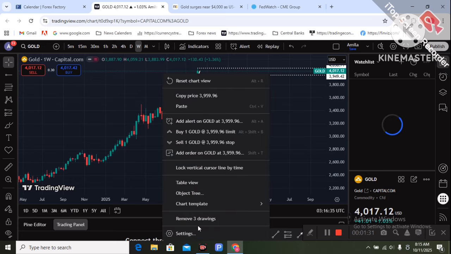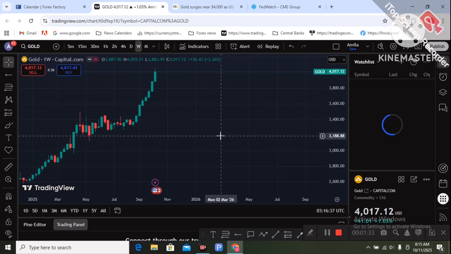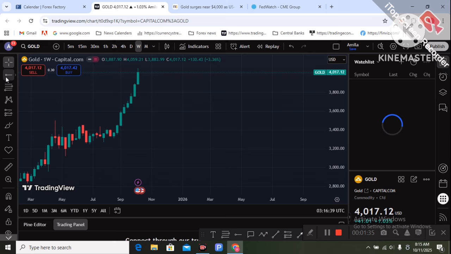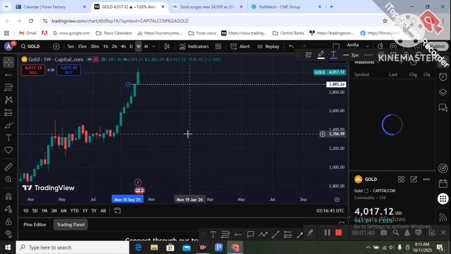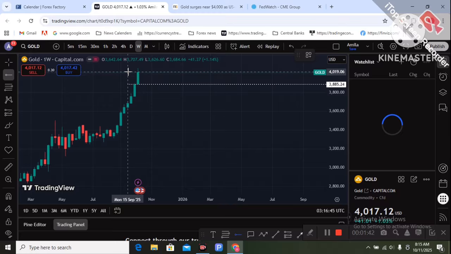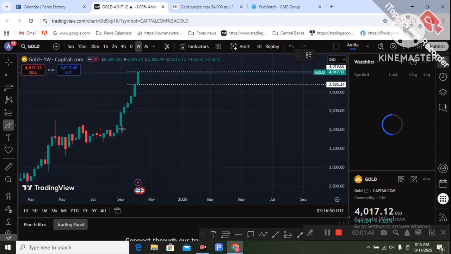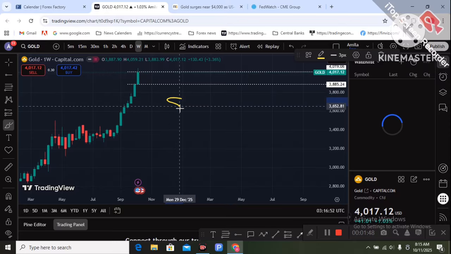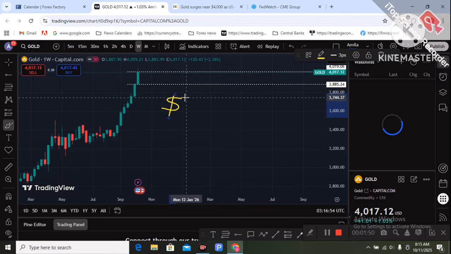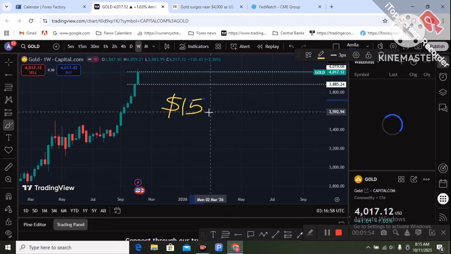So I am going to the weekly gold chart. You can see last week's weekly candle is still a green candle, and there are more green candles there. Buyers are strong. Buyers are still interested in buying gold. There is still gold demand. Last week the gold price rose $150, close to $200.